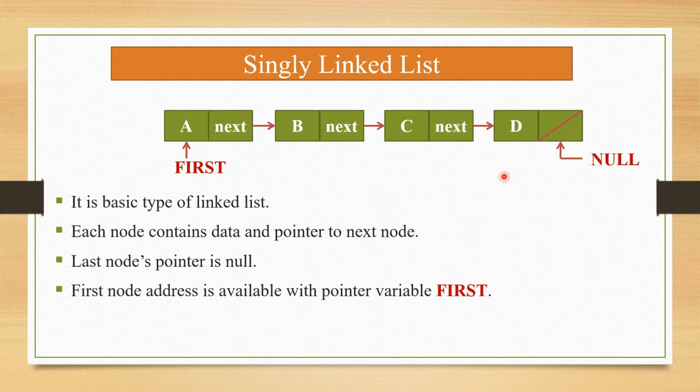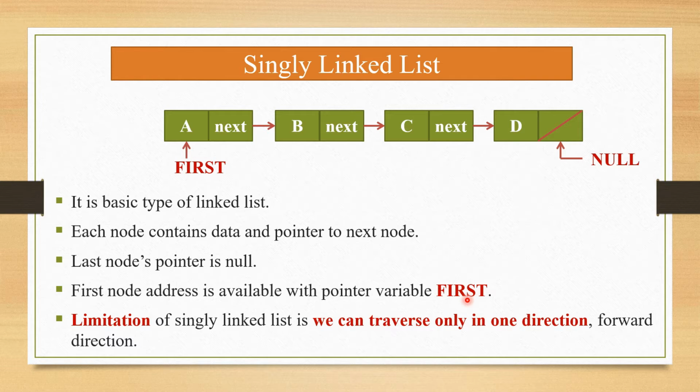The first node's address is available in the pointer variable first. So first is nothing but the address of the first node. Now, the limitation of a singly linked list is that we can traverse only in one direction, that is, the forward direction.